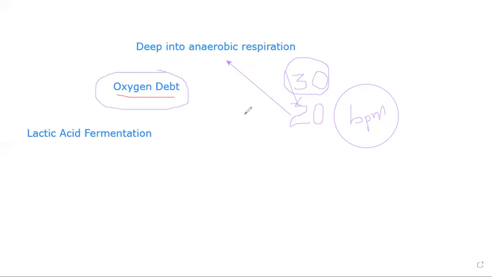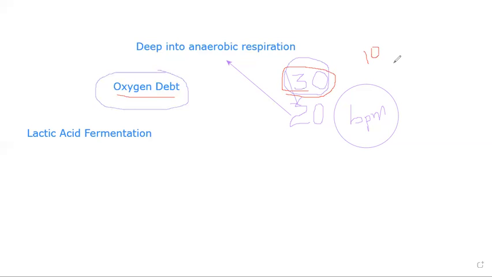Lactic acid is an unwanted, harmful substance for the muscles, because lactic acid affects muscle efficiency. Even after ending the race, there is still a difference, a 10 times higher breathing rate.